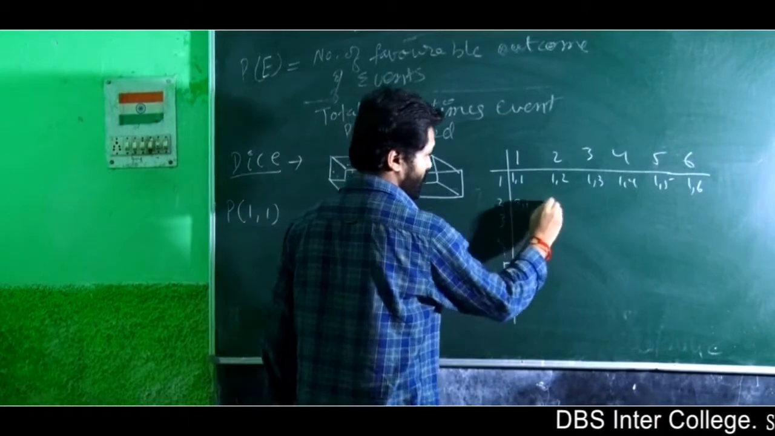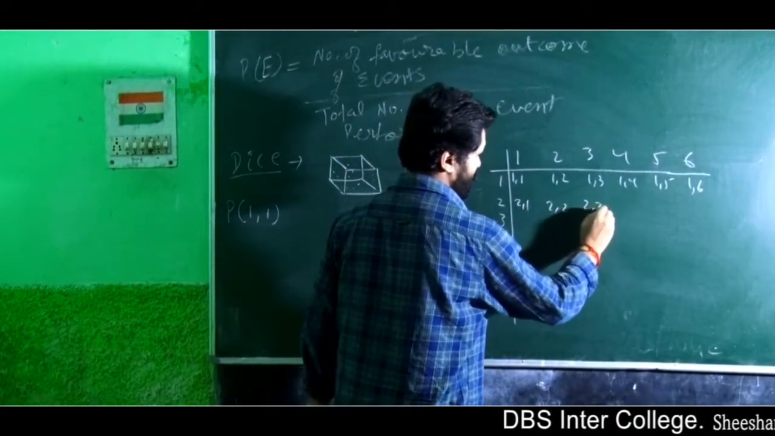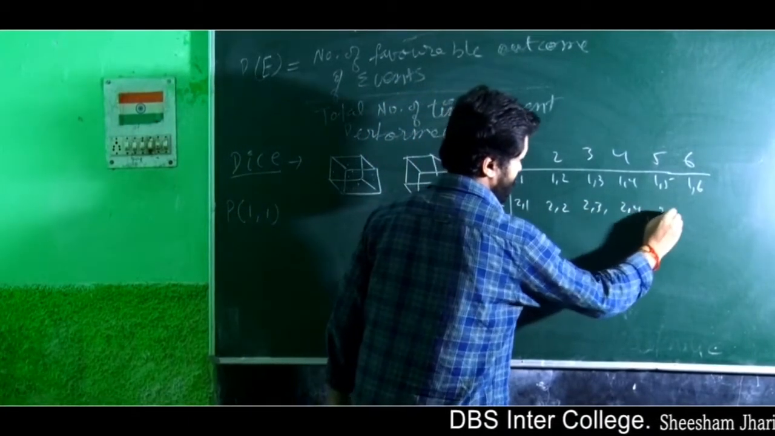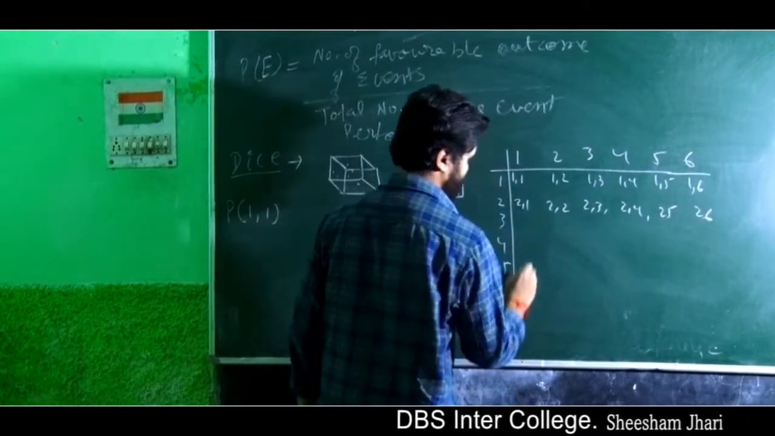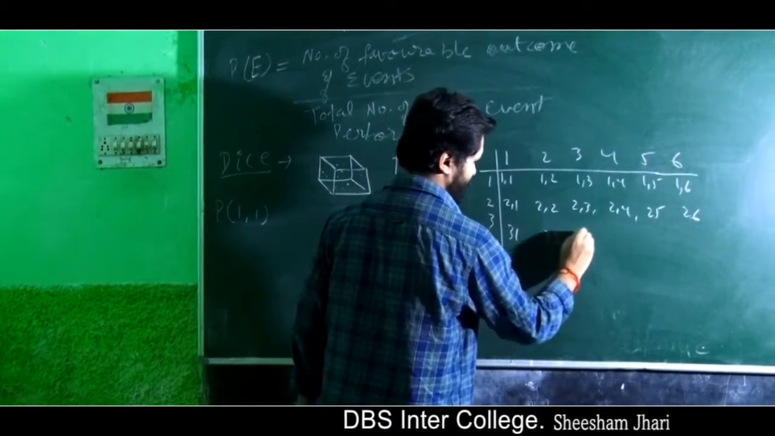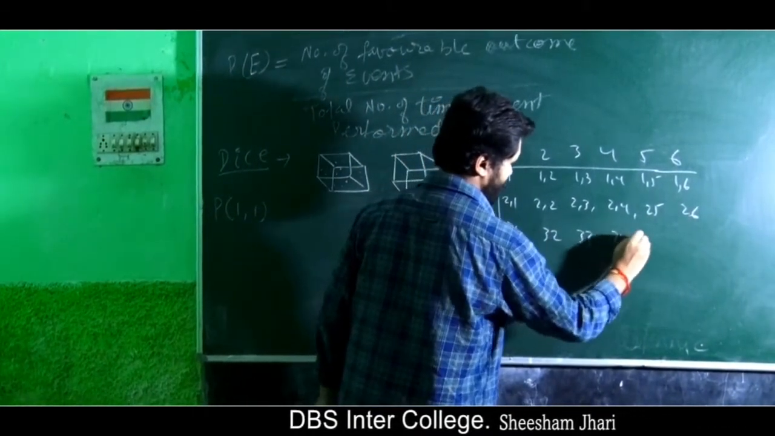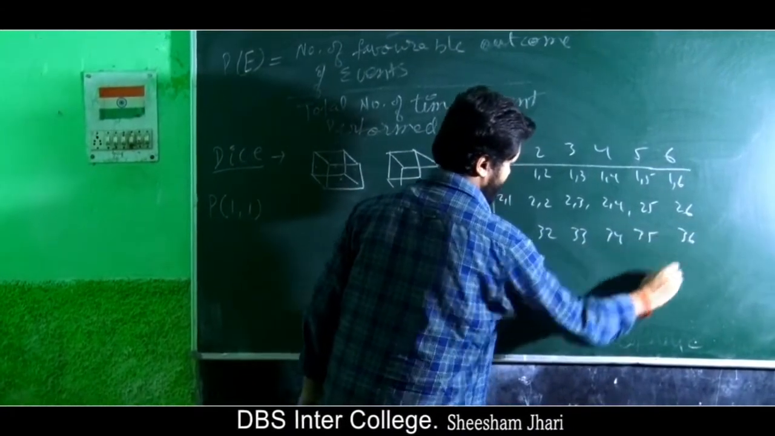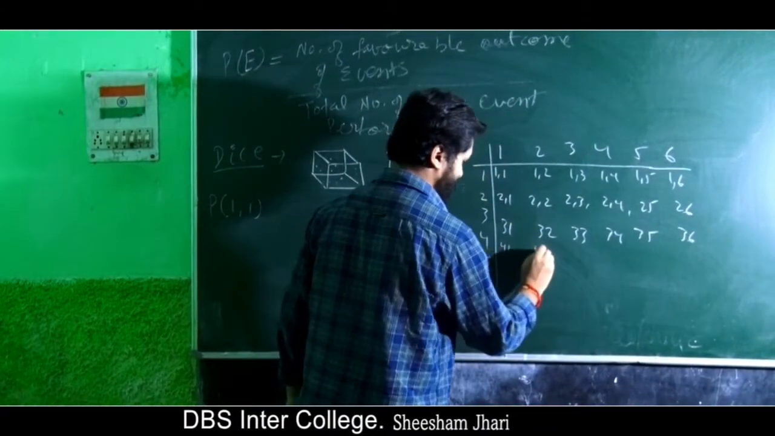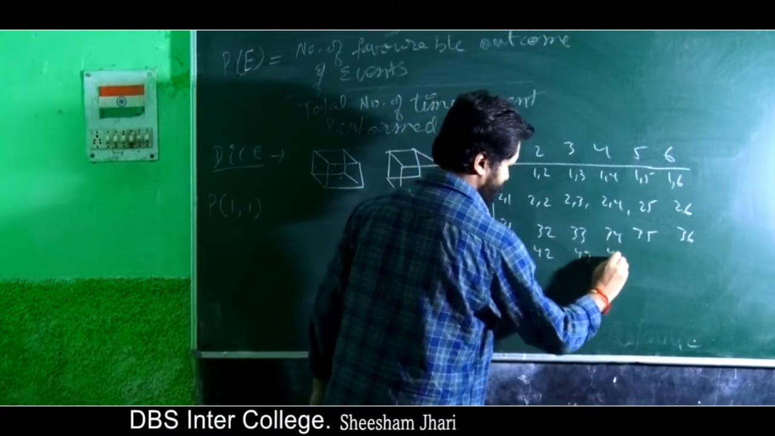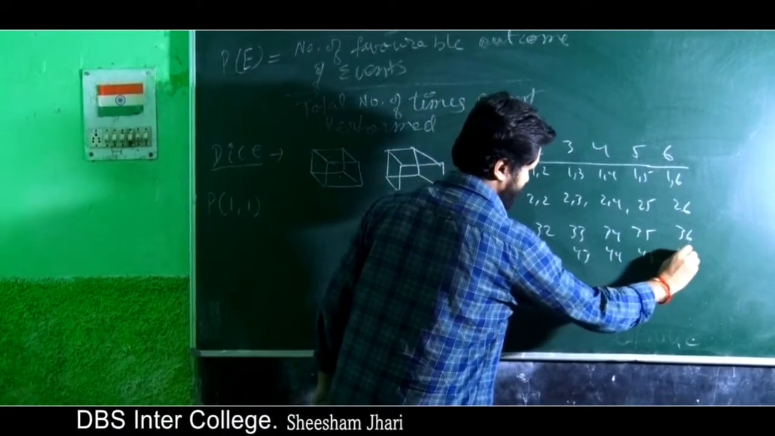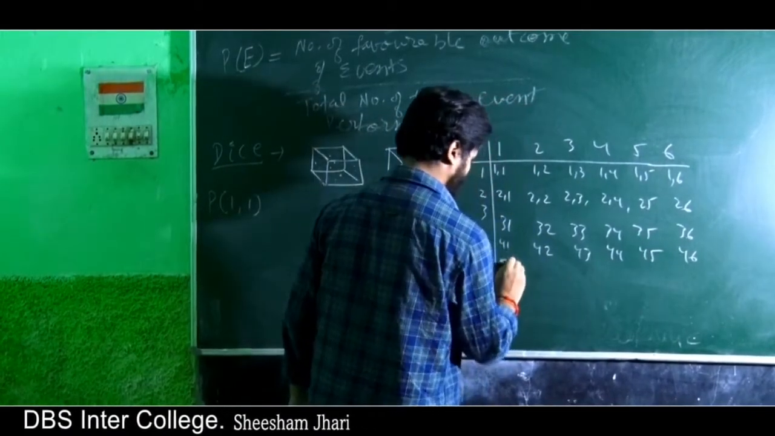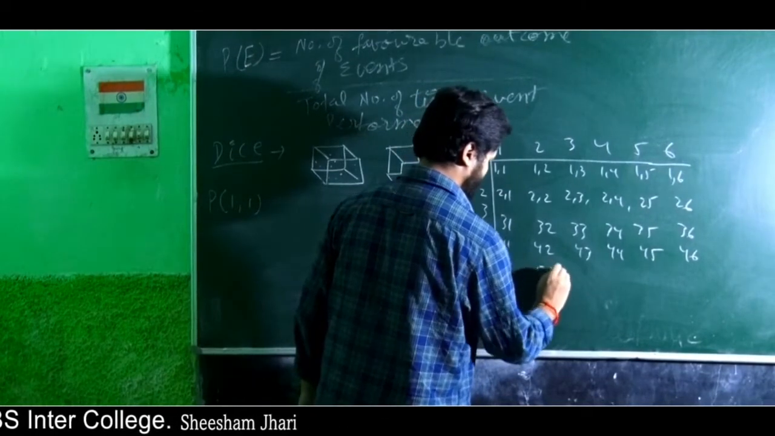Then 2, 1, 2, 2, 2, 3, 2, 4, 2, 5, 2, 6. 3, 1, 3, 2, 3, 3, 3, 4, 3, 5, and 3, 6. 4, 1, 4, 2, 4, 3, 4, 4, 4, 5, 4, 6. 5, 1, 6, 1.